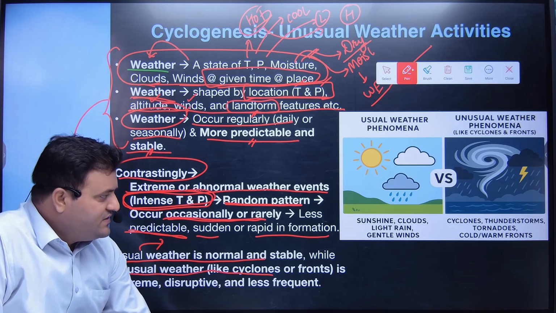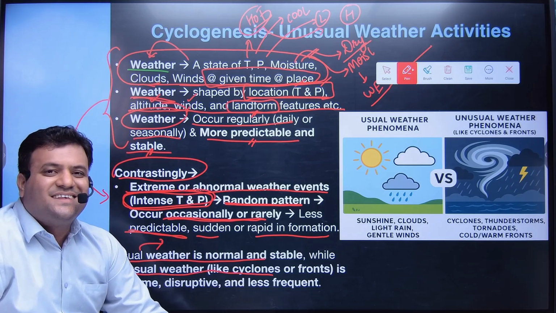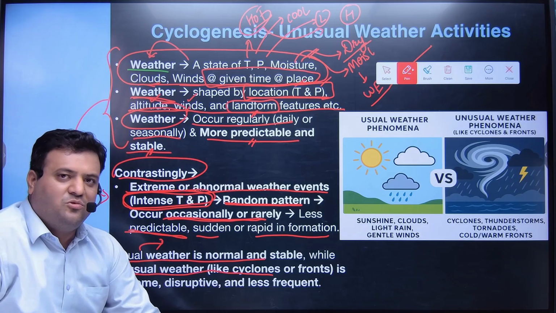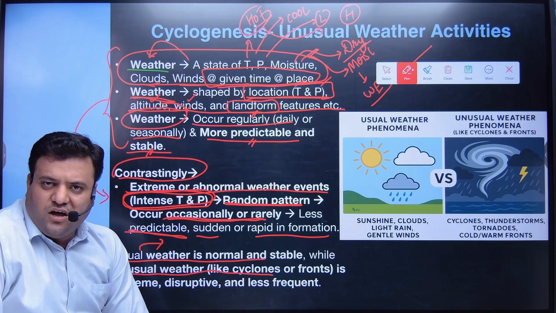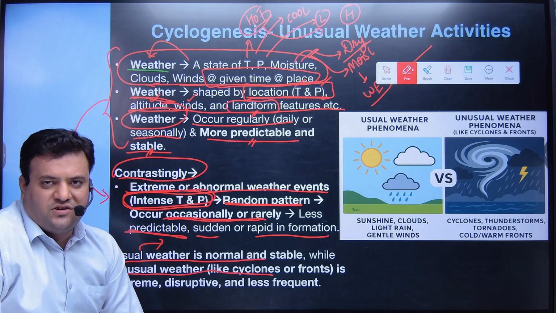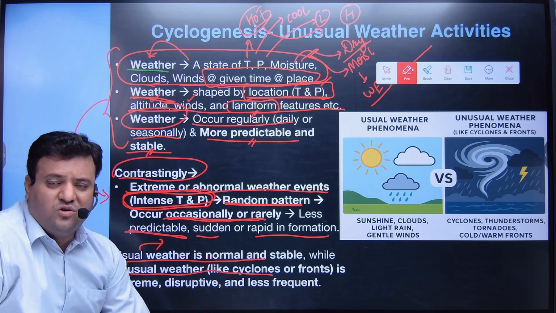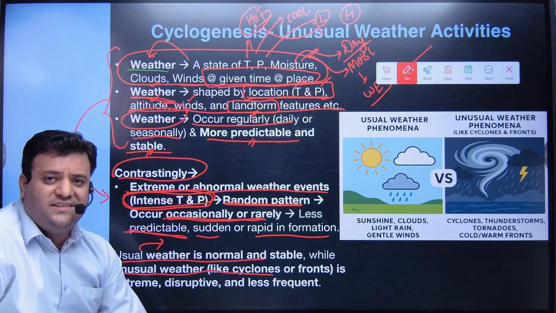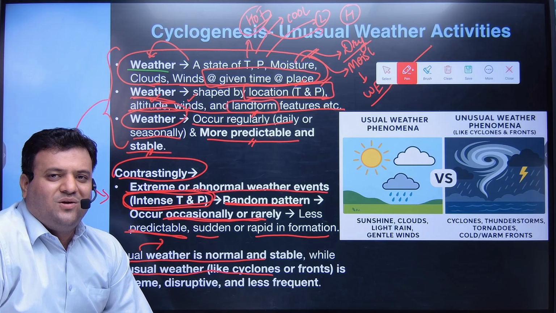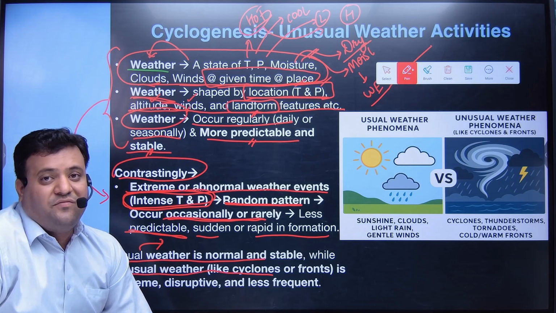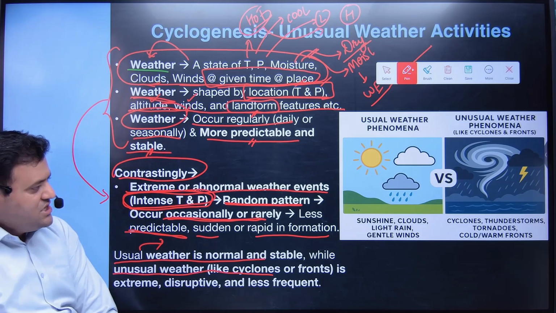Let's start with the unusual weather conditions. In these, we take account of cyclogenesis, which means we have to discuss cyclones. You will learn about tropical cyclones and temperate cyclones. They are a bit complex, but not that complex. If you go step by step, they are easier to understand. However, if you miss any particular stage, it might be difficult to understand. So be with me, pay attention.